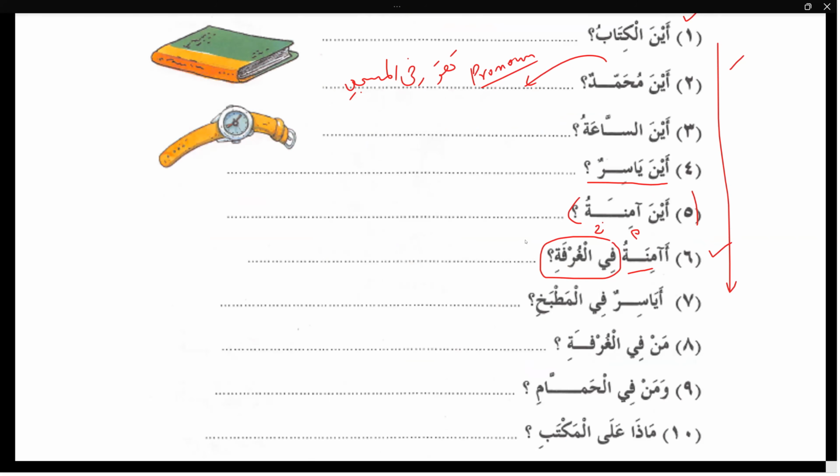When there is a hal, then we should either answer with naam or la, sir. Naam means yes. So is she in the room? Naam is yes. It should be la. Sorry, sir. La, Aminatu fil matbakhi. Yes, fil matbakhi.